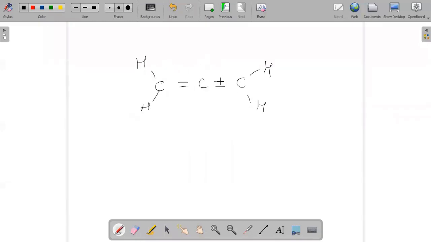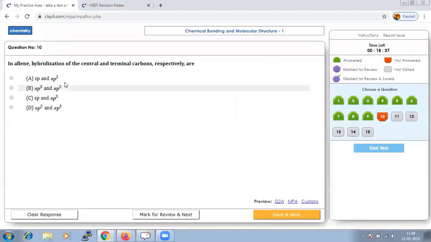This is the structure of an organic compound, propadiene, in which one carbon atom has a double bond with each of its two carbon centers. This is the concept of allene.